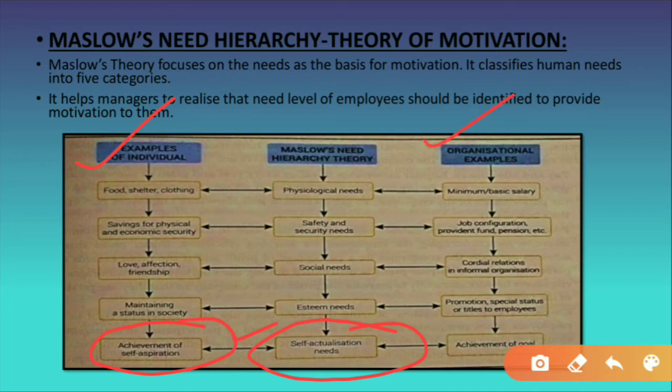Now from the organizational point of view, what is the self actualization need of the employees? See students, once the employee becomes what he wants to become, it means satisfaction of his self actualization need has arrived. What they wanted to become, they have become.